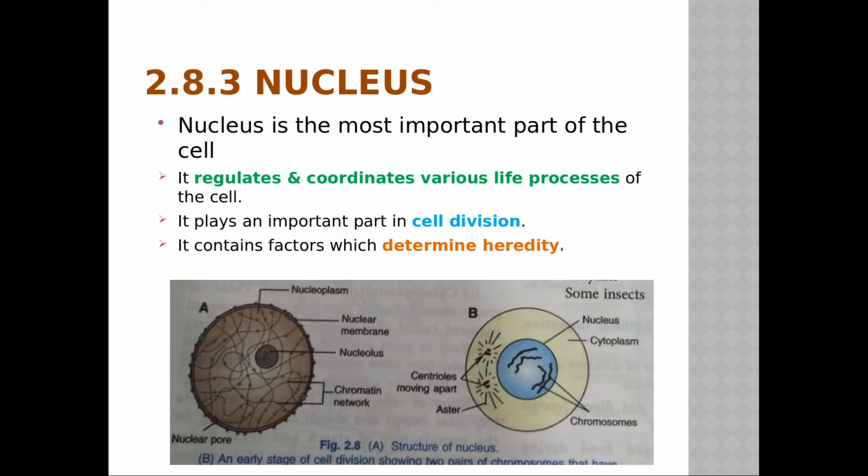It contains factors which determine heredity. Why determine heredity? Because while cell division is going on, at that time the genes, everything you are now going to see what actually is. So while the cell division, the genes will be there, and those are having nothing but the hereditary characteristics. That's why it is determining the heredity. So all the characters are present in the nucleus only. So it will regulate and coordinate various life processes. It takes part in cell division and it determines heredity. So these are the three main functions which are colored, and you have to learn these functions. I have made it in color.